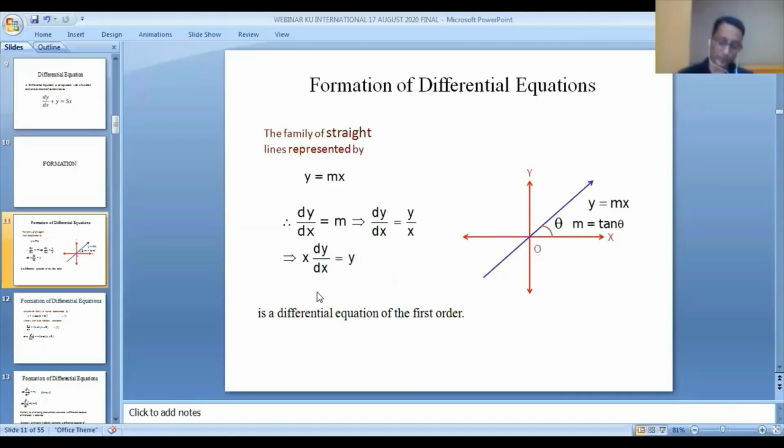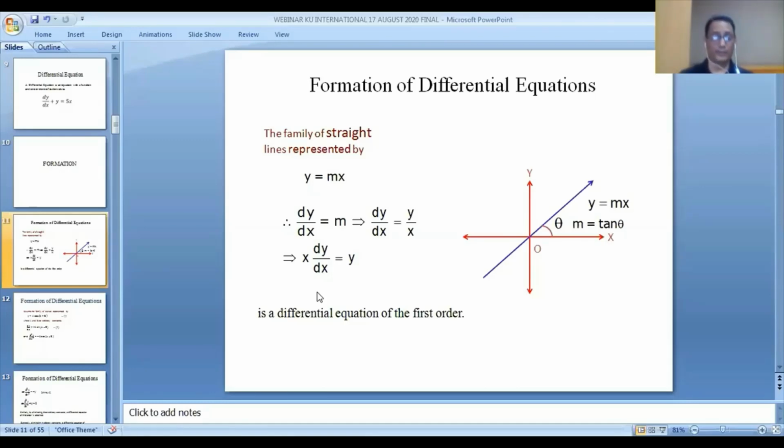So that means before we form a differential equation, there are different methods used to form one. One of the methods is to remove the arbitrary constant. So if I give you one equation and you have to form a differential equation, how can you form it?